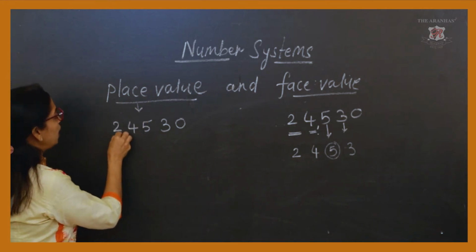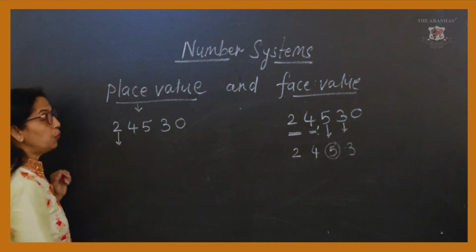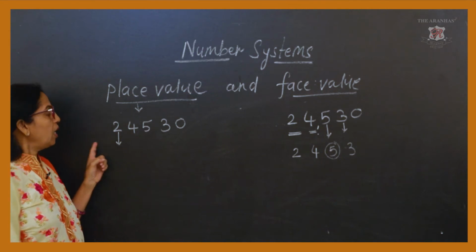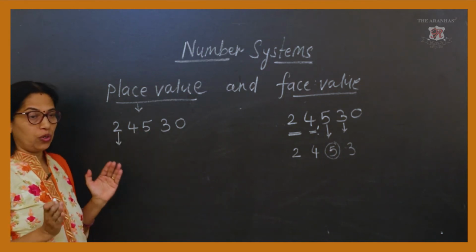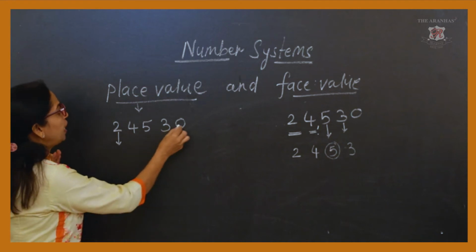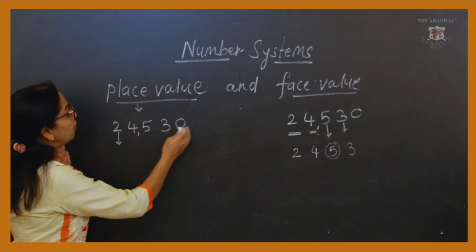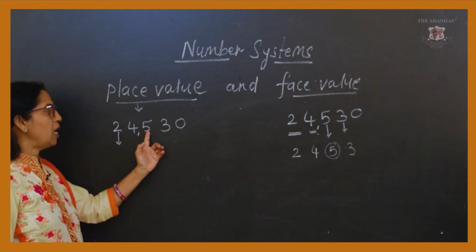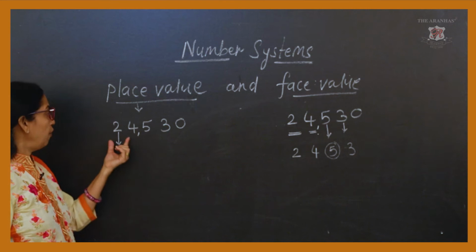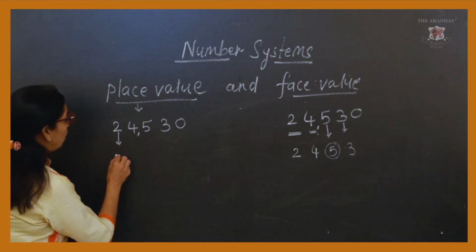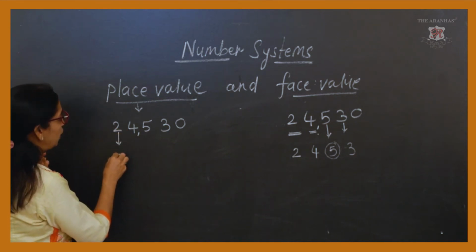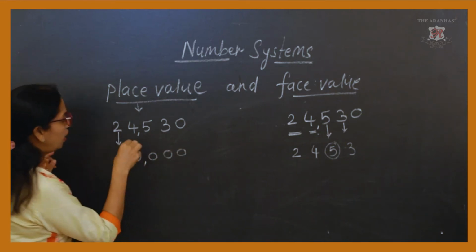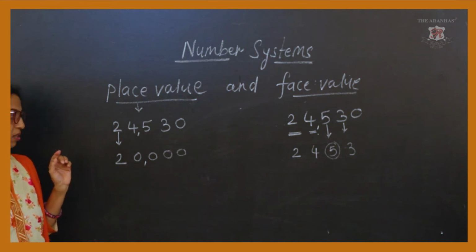Now first, if you are asked to find the place value of these digits, according to the standard system, we read this 5-digit number as 24,530. So, we will find that the place value of this 2 will be 20,000.